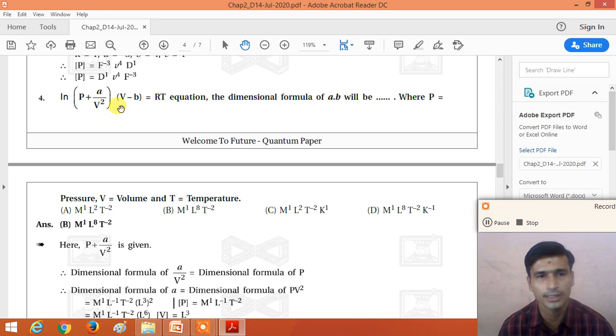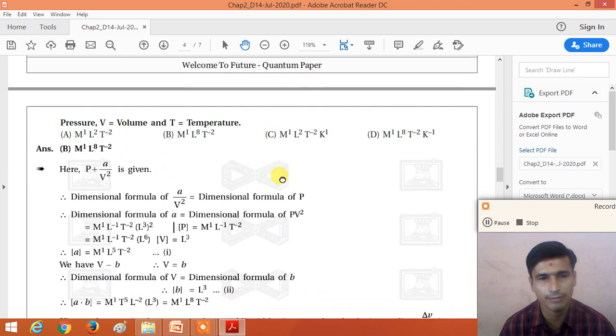So here the dimensional formula of B and the dimensional formula of V are same. And the dimensional formula of P is equal to the dimensional formula of A divided by the dimensional formula of V square. So with the help of dimensional consistency, physical quantities that are added or subtracted have the same dimensional formula.